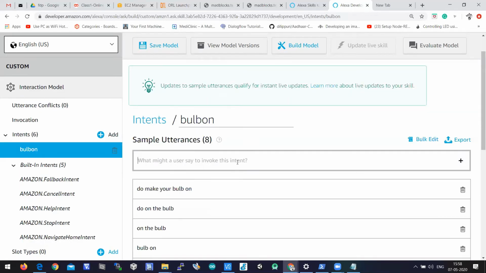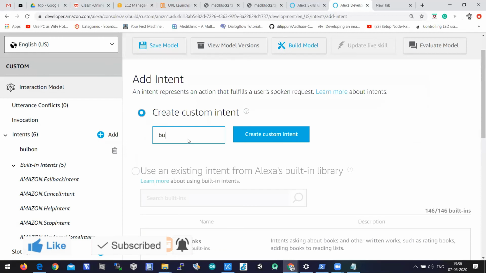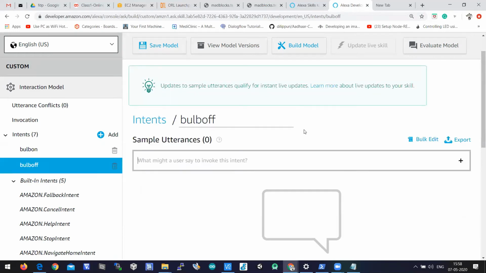So in a similar way, let's create one more intent which is bulb off. Let's add one more intent. Let's write bulb off. I'm clicking on create custom intent. So let's write possible utterances here.